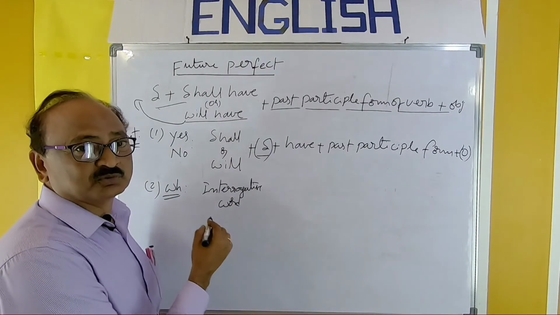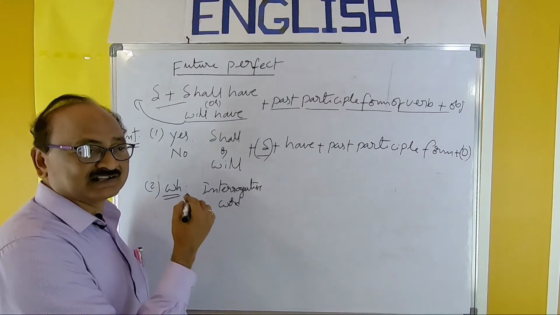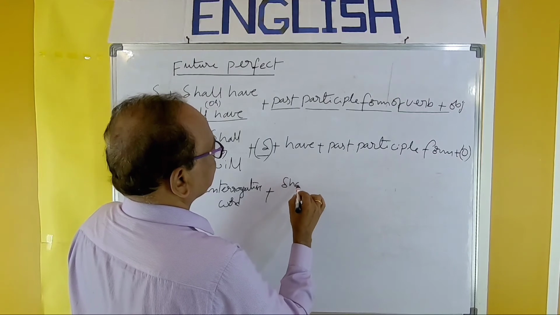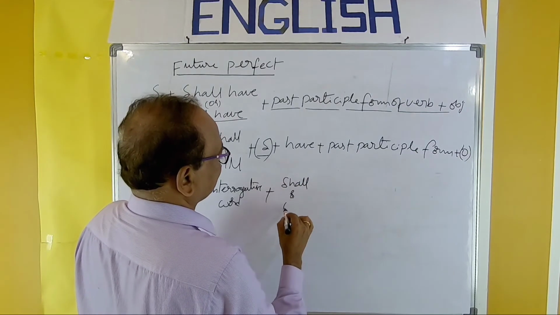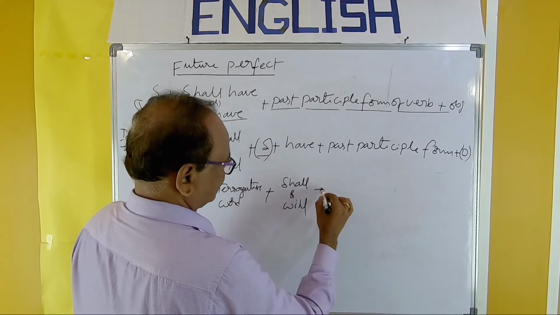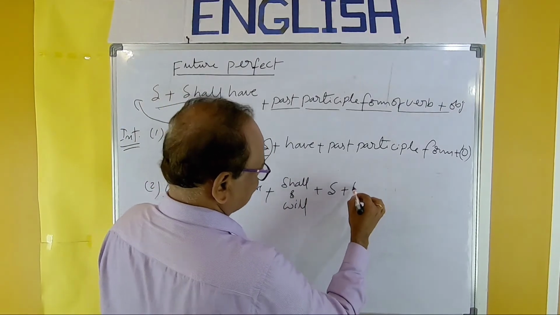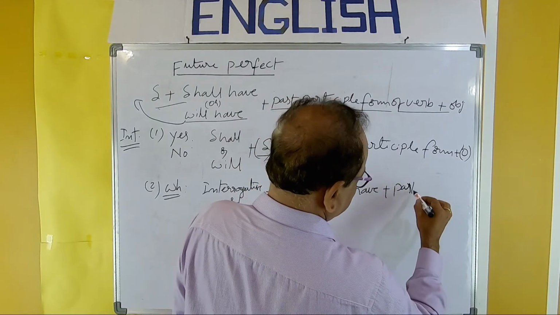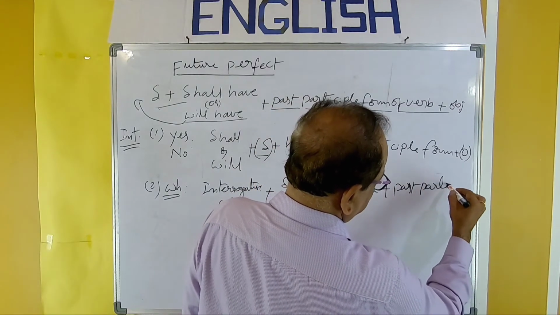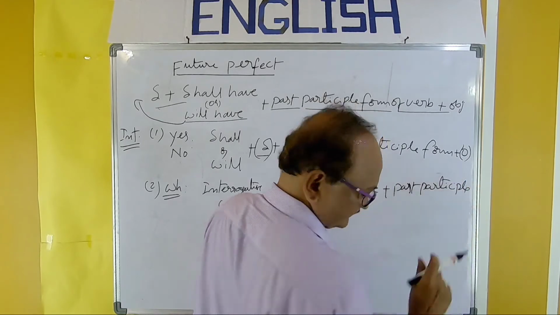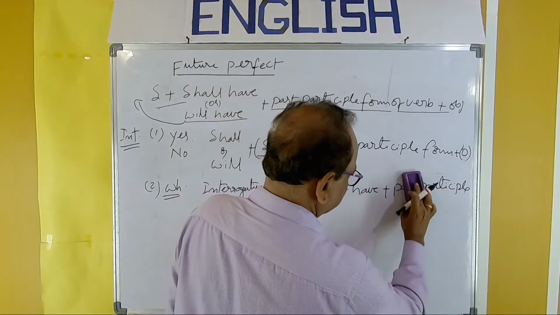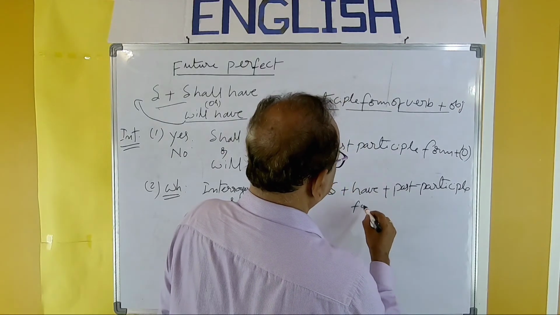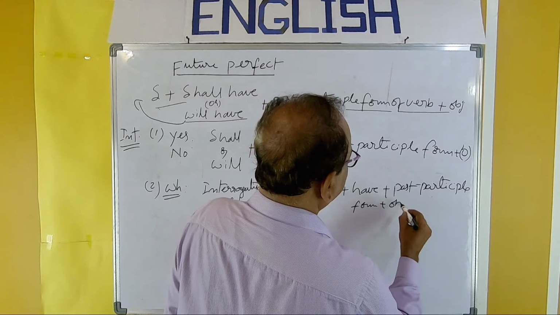You can take who, which, where, when, what, and how, plus shall or will plus subject plus have plus past participle form plus object.